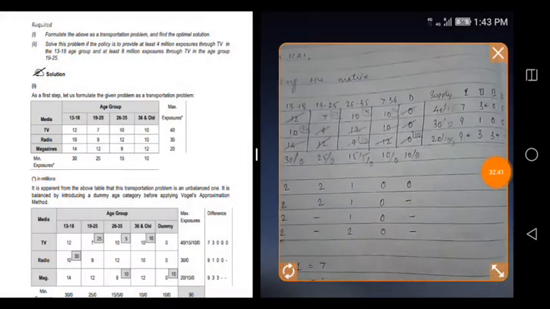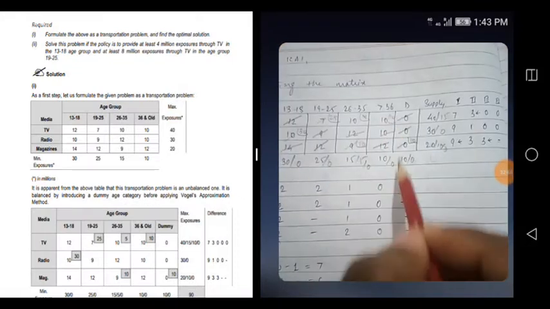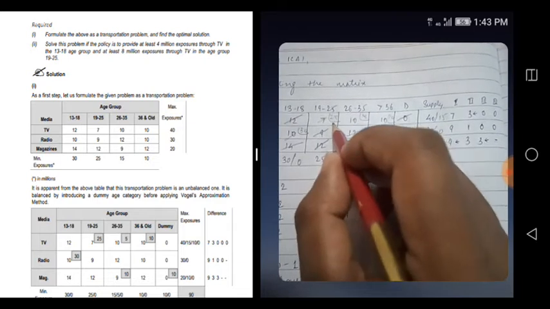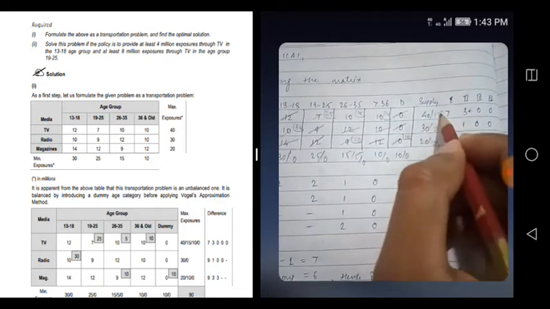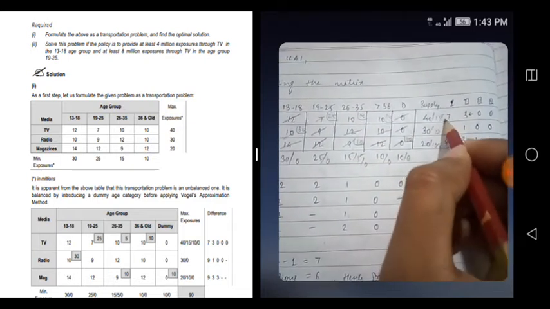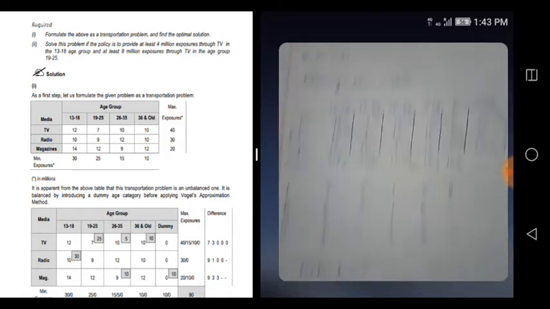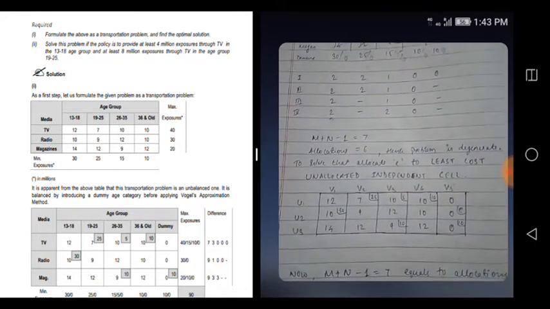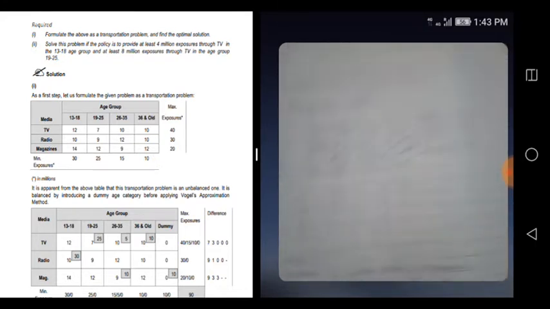Okay, so 10 will become 0. So 15 is allocated here, 5 and here 10. So this will also become 0. So you allocated here, okay, right? So allocation is done here. So I have rewritten here the matrix.